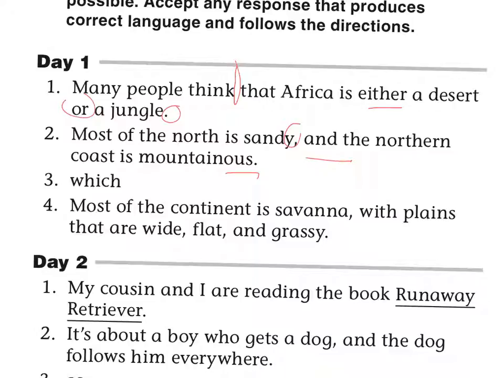Number 3, the only jungle is in the Congo Basin, which has a rainforest. The only jungle is in the Congo Basin, which has a rainforest. Number 4, most of the continent is savanna, with plains that are wide, flat, and grassy, period.